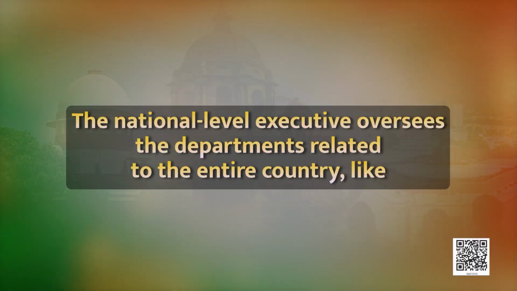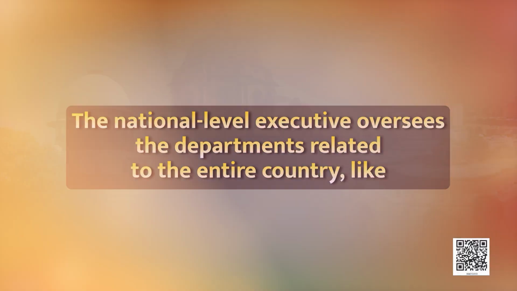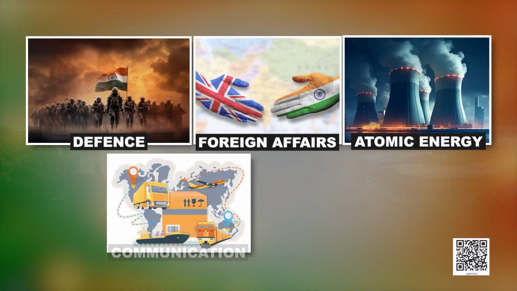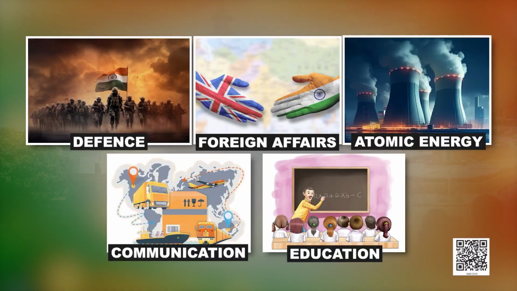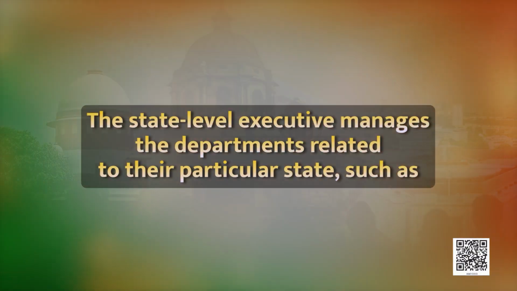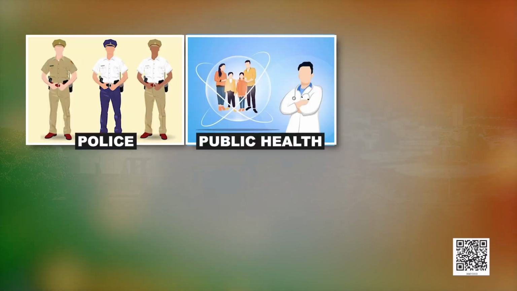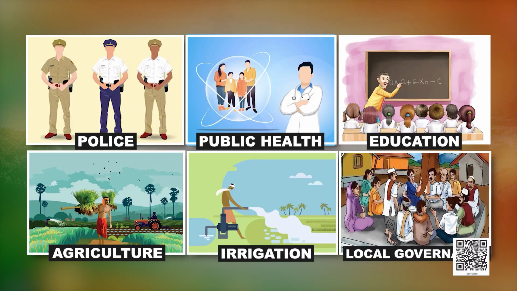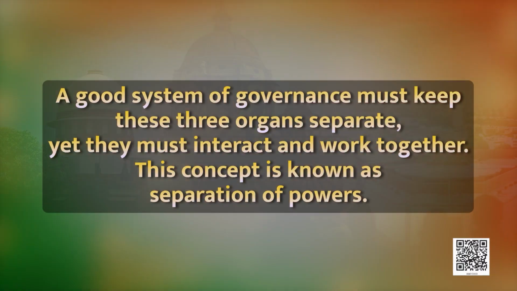The national level executive oversees the departments related to the entire country like defense, foreign affairs, atomic energy, communication and education. The state level executive manages the departments related to their particular state such as police, public health, education, agriculture, irrigation and local governance.